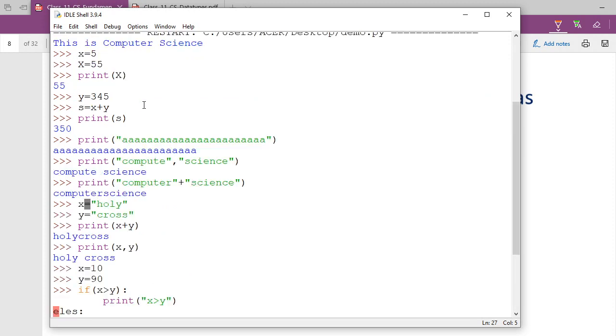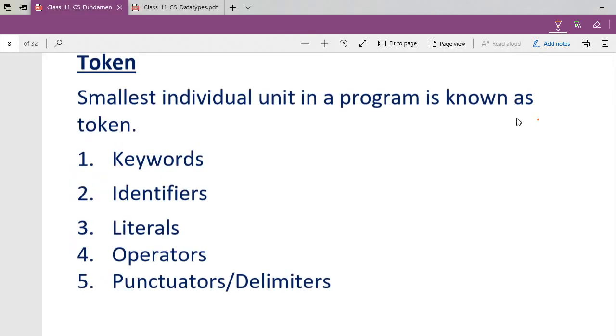I just typed here this else, this x, this print command, y equal to 345, and s is equal to x plus y. These all come under the same category, tokens. So what is there in tokens? Keywords are there, identifiers are there, literals are there, operators are there, and punctuators and delimiters are there. One by one I am going to explain all of them, so listen to me very carefully.